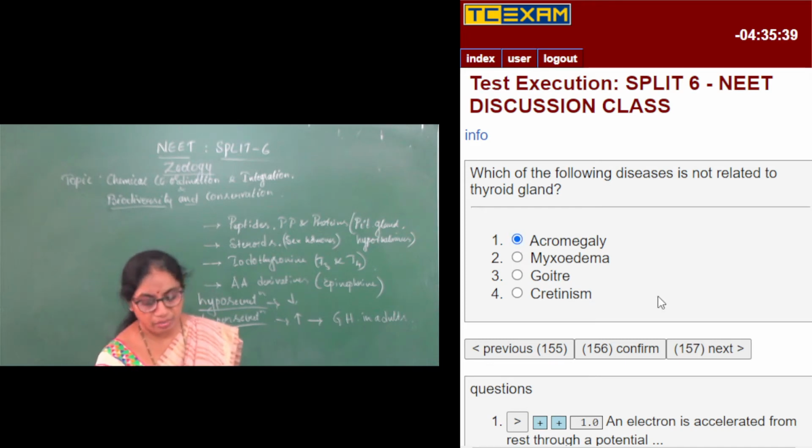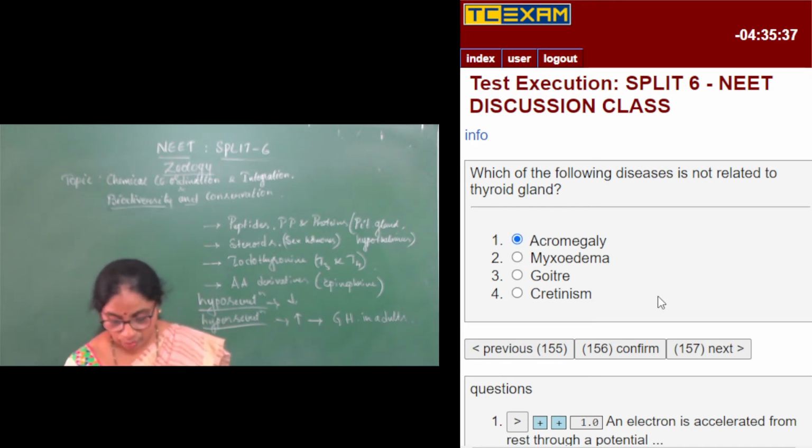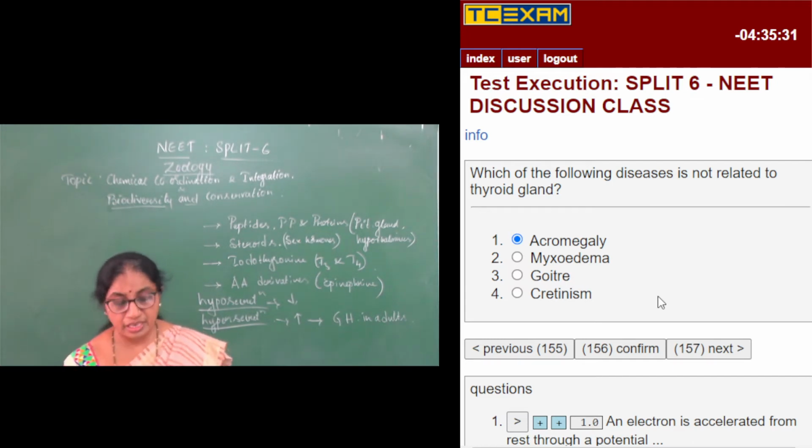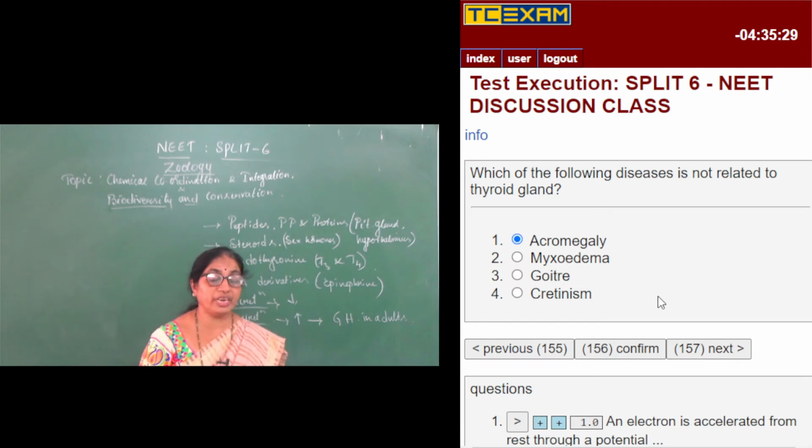Myxedema is due to hypothyroidism, which is due to less secretion of the thyroid hormones. Cretinism is also because of hypothyroidism, seen in pregnant ladies.